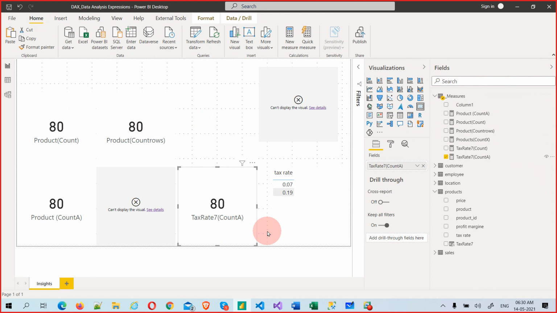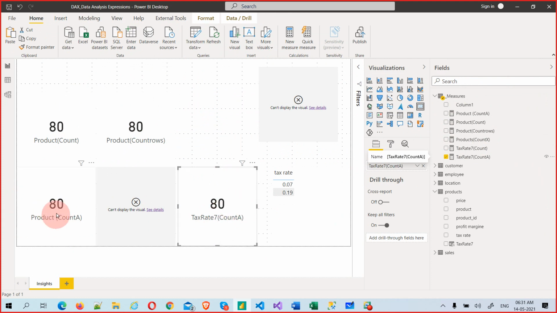Okay, so COUNTA is working with the boolean, whereas COUNT is not working, but COUNTA is working for all other columns also. Slight difference, guys, slight difference. COUNTA will work on normal columns also, like COUNTA of product, it will count the product column, but it also calculates boolean values.